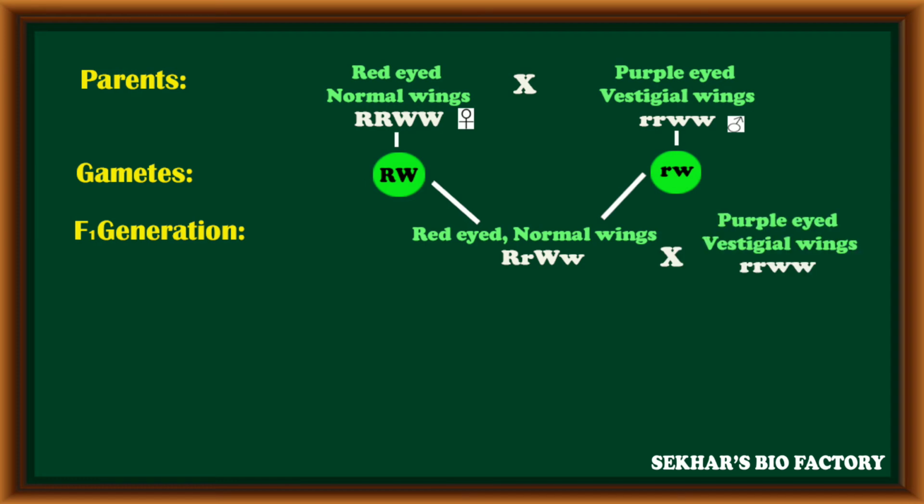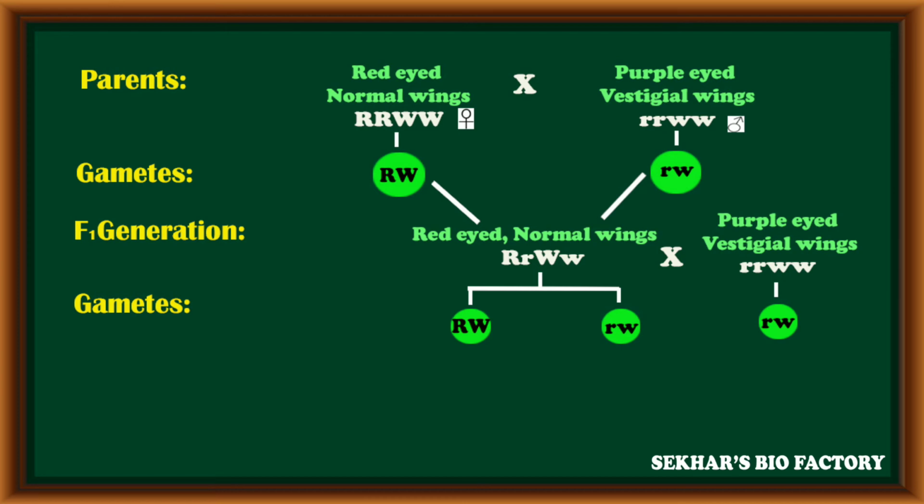Now we conduct a test cross with the recessive parent, the purple-eyed, vestigial-winged fly having small r, small w alleles. In this test cross, the F1 hybrid is heterozygous. In the general condition, a heterozygous individual in a dihybrid cross can produce four different types of gametes.